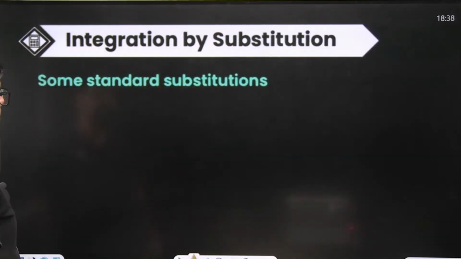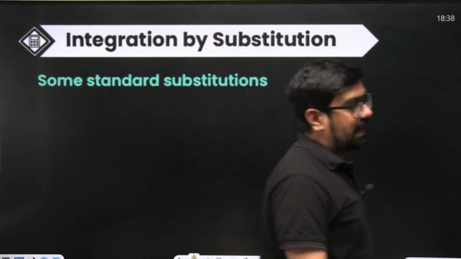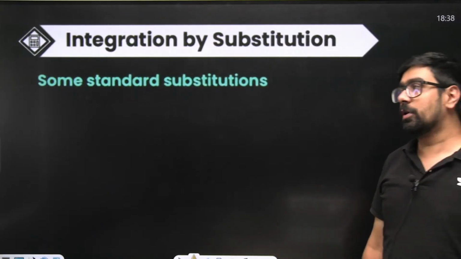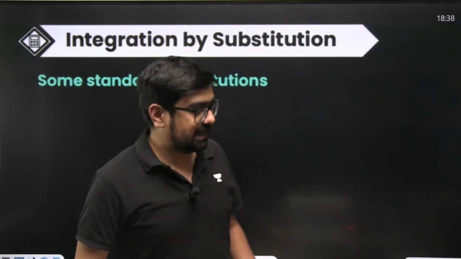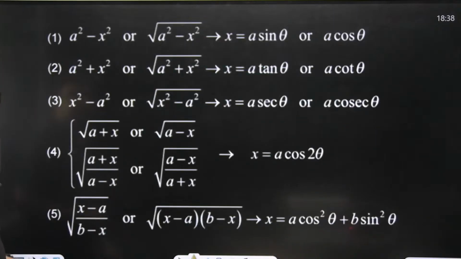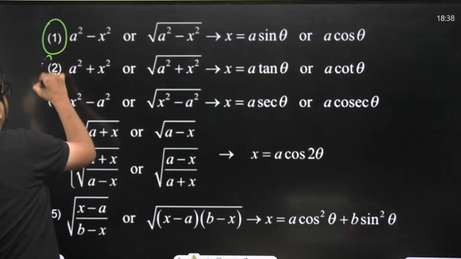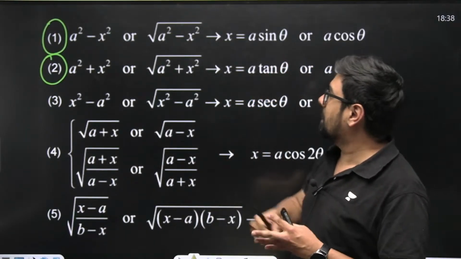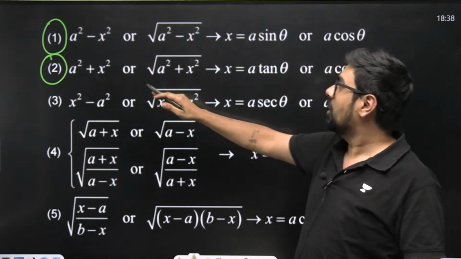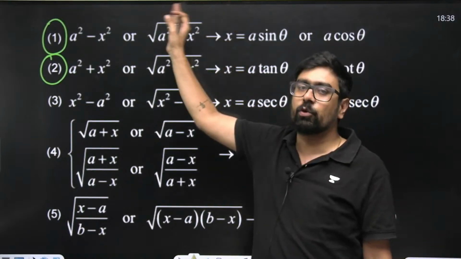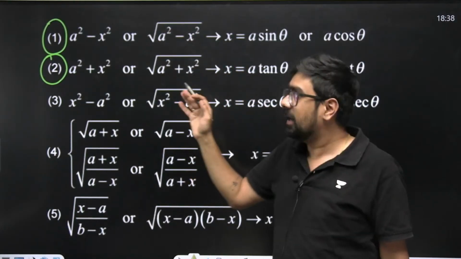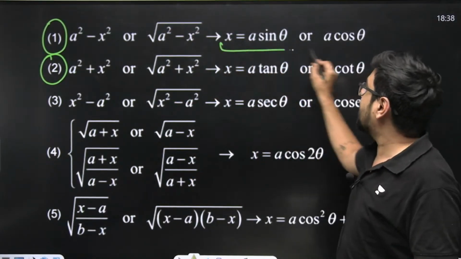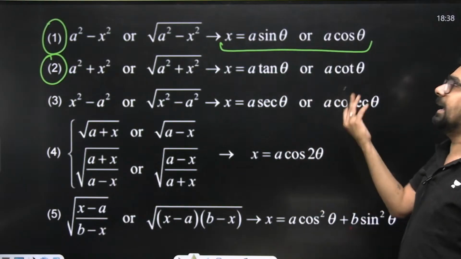Okay. Now again, some more standard substitutions, some more things to remember, some more things to memorize. Okay, let's see. Actually this we don't use generally. Without this also it will work, but just remember, if you see somewhere a square minus x square or a square plus x square, or inside square root a square minus x square or a square plus x square, it's going to help you if you take x as a sine theta or a cos theta, right?